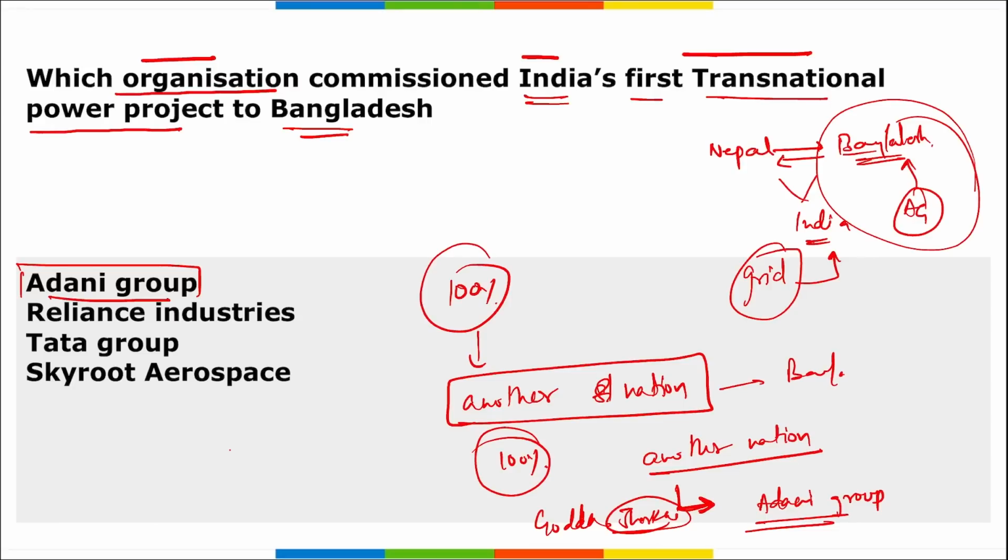Next, apart from this, the first unit of 800 megawatt capacity of the Godda plant began commercial operation, and the second unit of 800 megawatt has also begun its commercial operation on 26th of June, right?